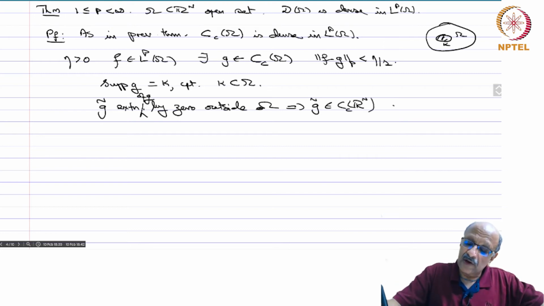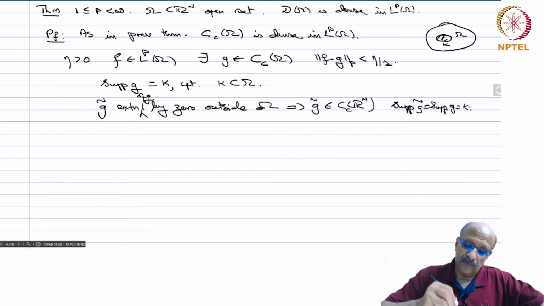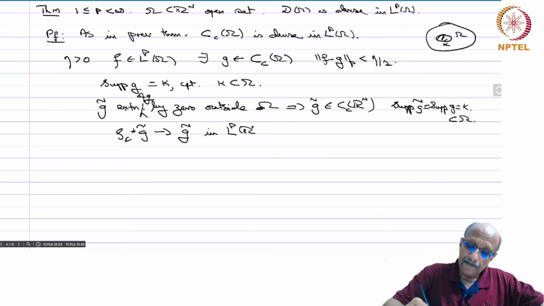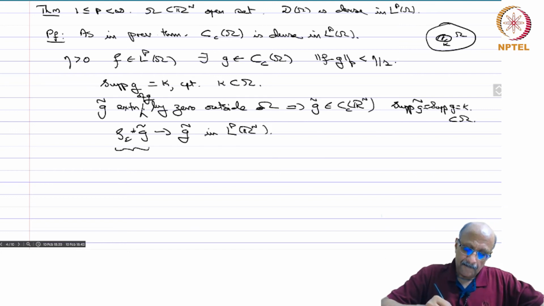And what is g tilde? The support of g tilde is the same as the support of g, which is K, which is contained in omega. Now rho epsilon star g tilde converges to g tilde in LP of Rn, and this belongs to D of Rn.